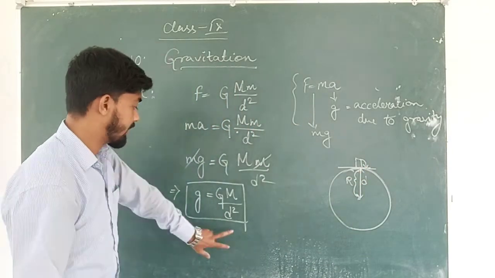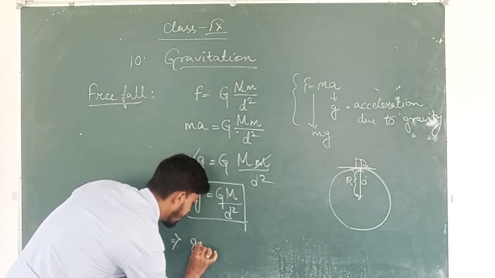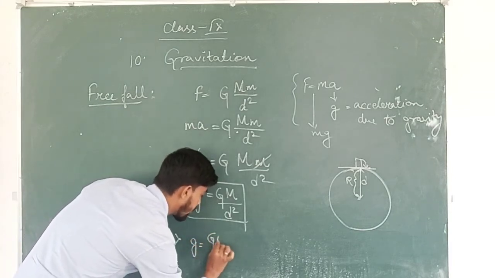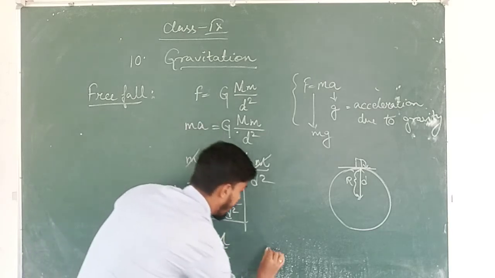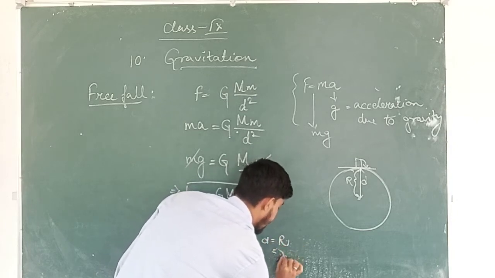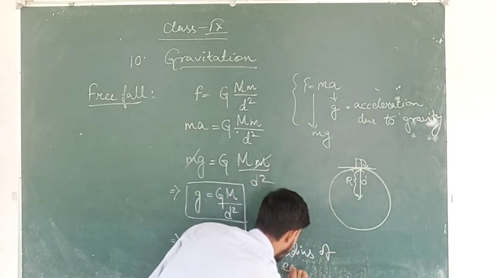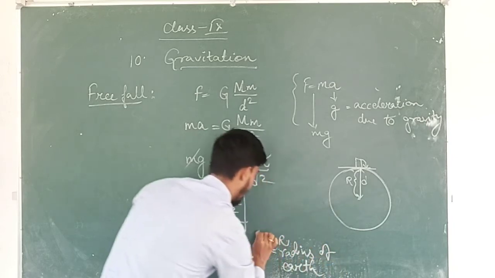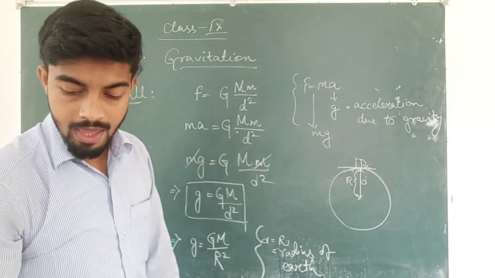So here, this d changes, g equal to capital G M by R square, where d equal to capital R, the radius of Earth. So this is how the formula changes.